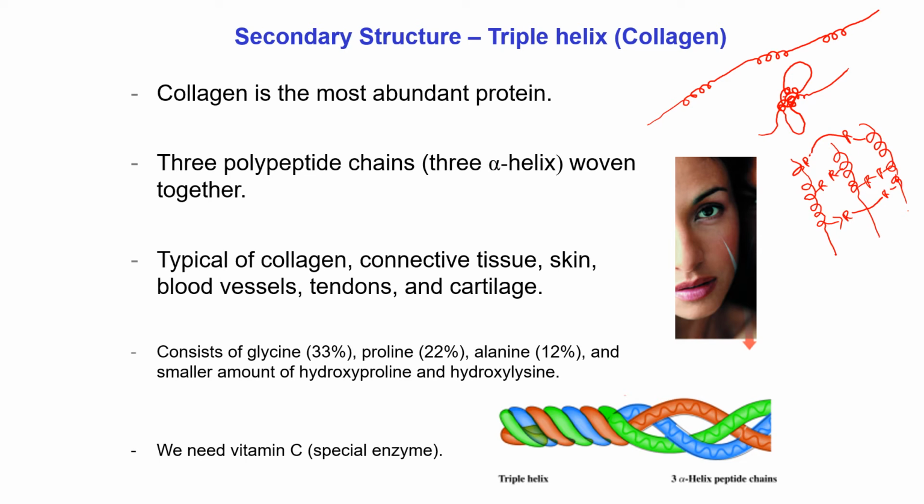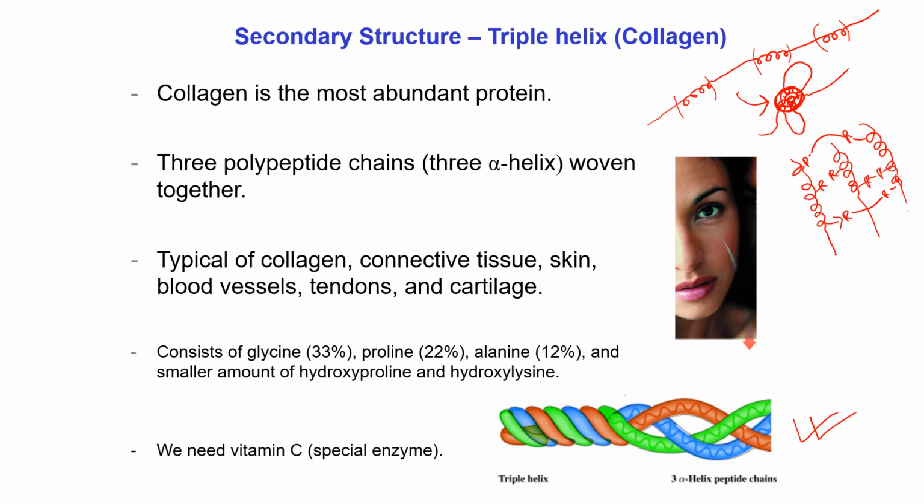Now about the triple helix. What do you mean by triple helix? For example, if a polypeptide chain has 3 alpha helix portions, and if these 3 alpha helix portions are woven together, in that case these 3 alpha helix portions are collectively known as a triple helix, like this figure. That is, when 3 alpha helices are woven together, that portion is known as a triple helix.